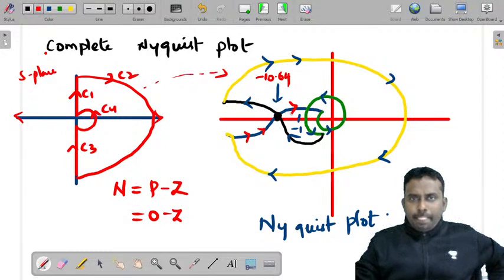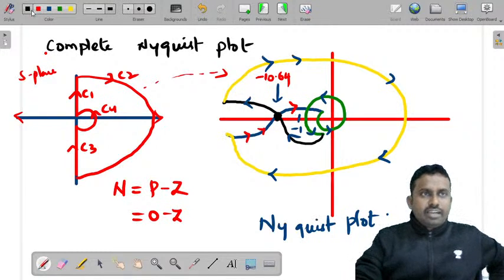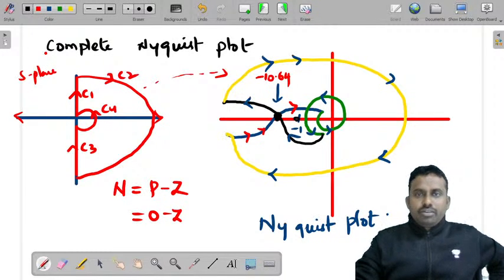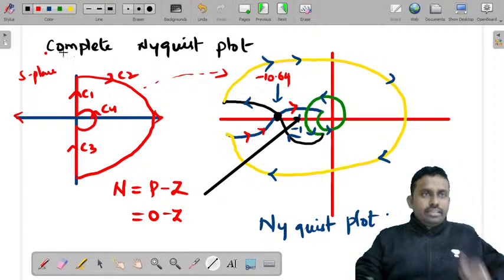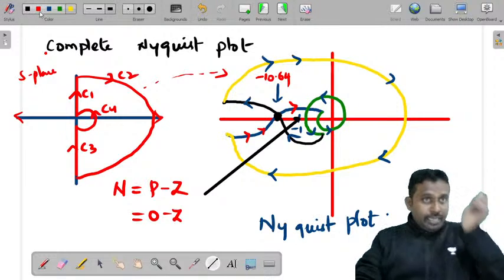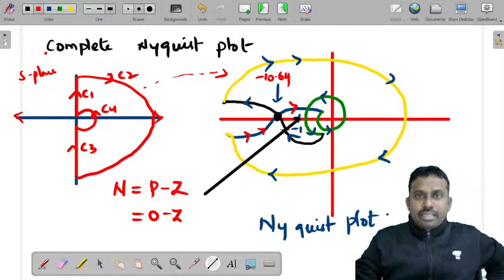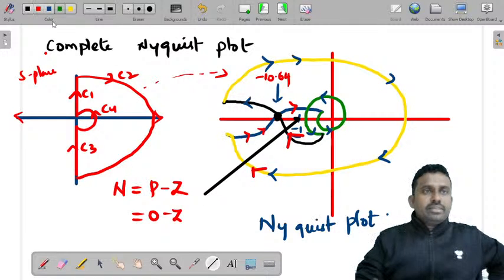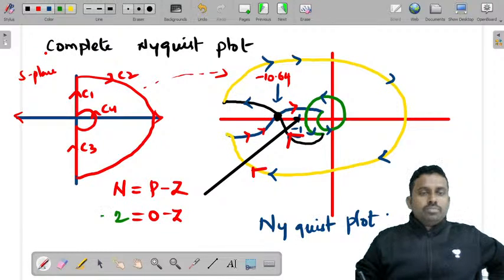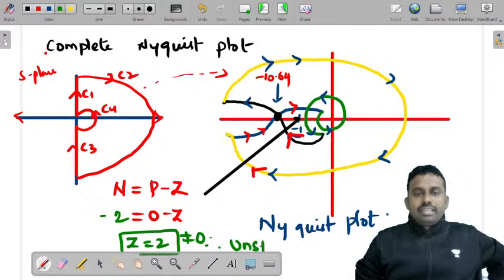Just for convenience, draw a line from minus 1 to outside, and if you observe, there are two encirclements. This is one encirclement, this is the other encirclement, so N is minus 2. So Z is equal to 2, which is not equal to 0, indicates an unstable system.